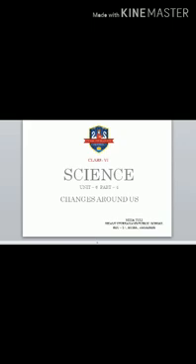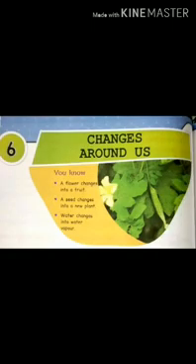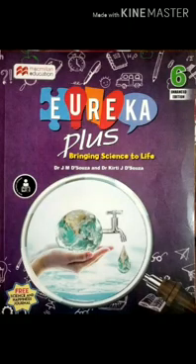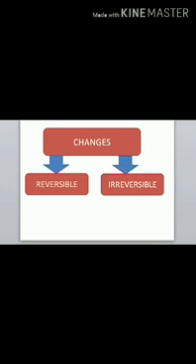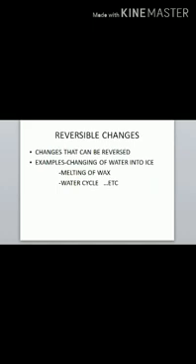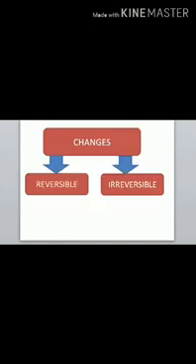As you all know, we are doing chapter number 6, Changes Around Us, from your science course book Eureka Plus from Macmillan Education. I hope you are studying very nicely from all these videos. In the previous video, we studied about reversible changes. The changes which can be reversed to their original form are termed as reversible changes. And also we have studied various examples for the same. Now we are going to study about irreversible changes.